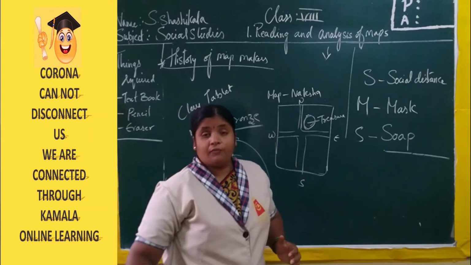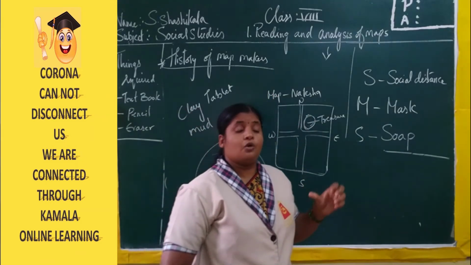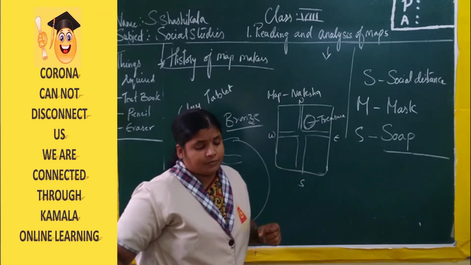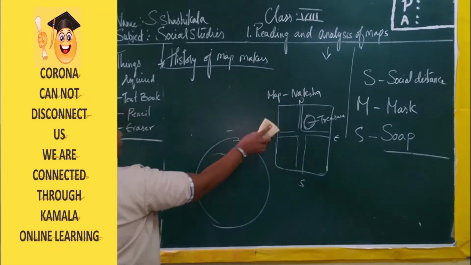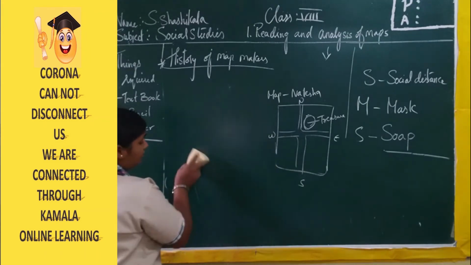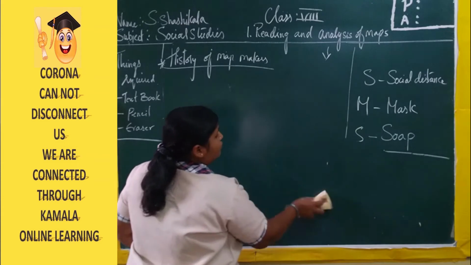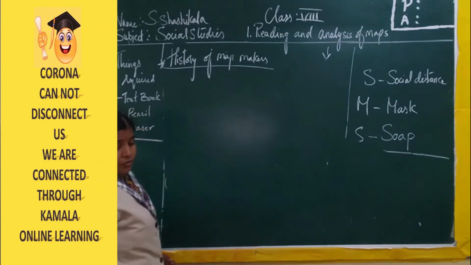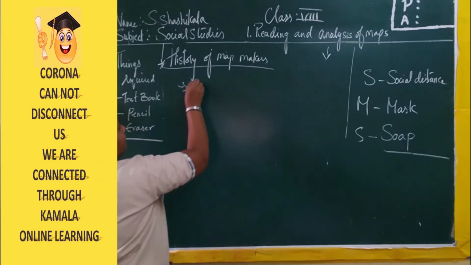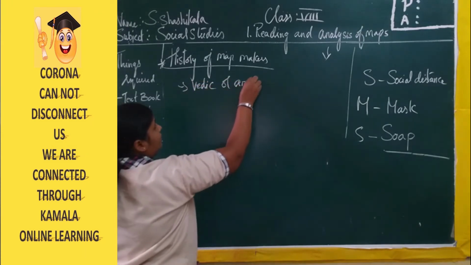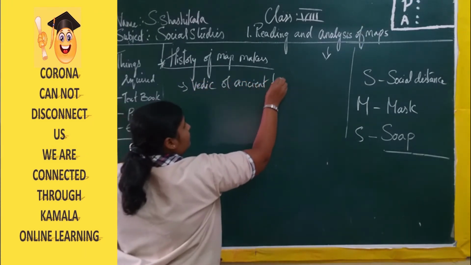In such a way they used to make maps only for recording land items or to hide treasure. For that purpose only they used maps. It was used from the ancient times, from the Vedic times onwards. Maps came into existence from Vedic or ancient times.